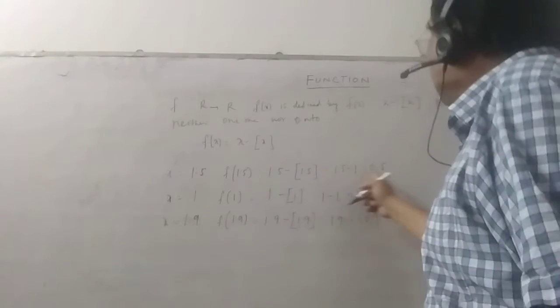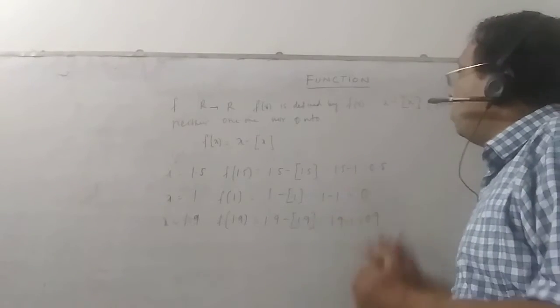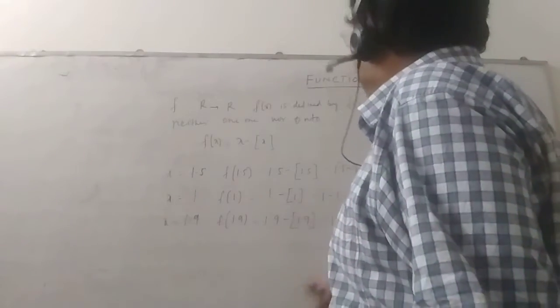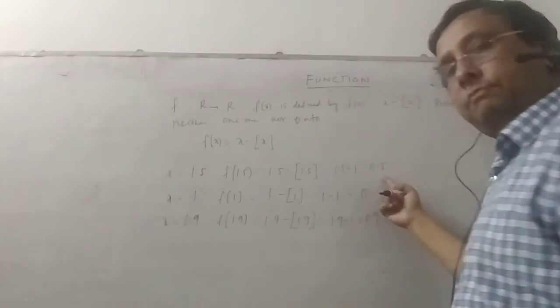Up till this, you will think that we are getting a different value each time. Here for 1.5 we are getting 0.5, a single image.